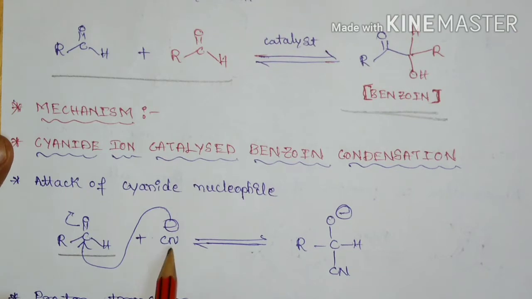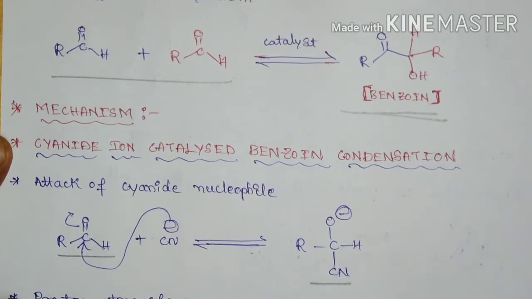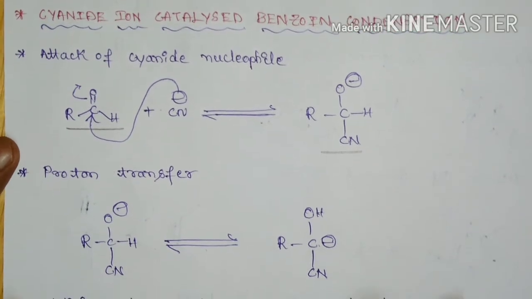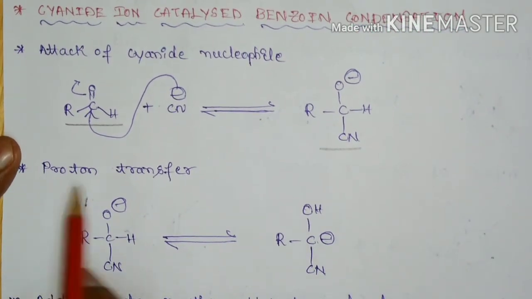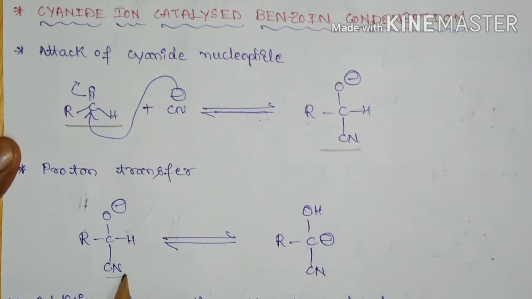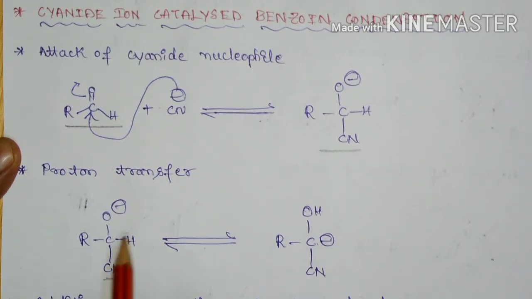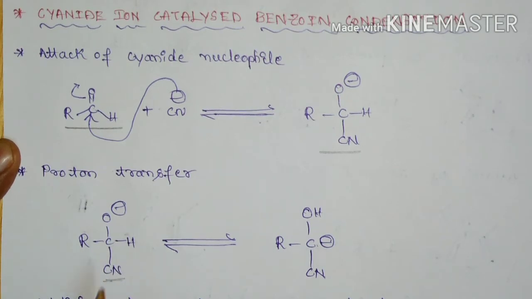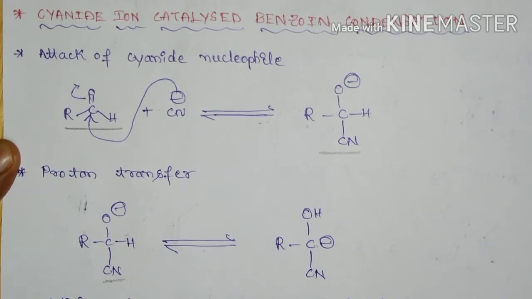The aldehyde group will get attacked by the cyanide nucleophile and it is going to form this intermediate. This intermediate will undergo abstraction of proton, or there is transfer of proton, because the acidity of this proton is enhanced by the electron withdrawing cyano group.